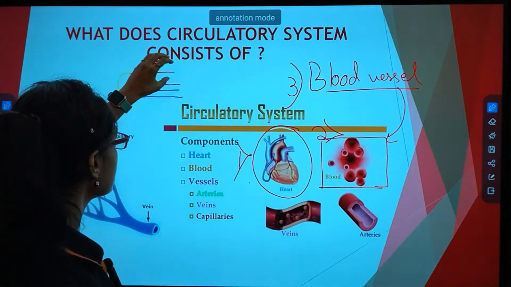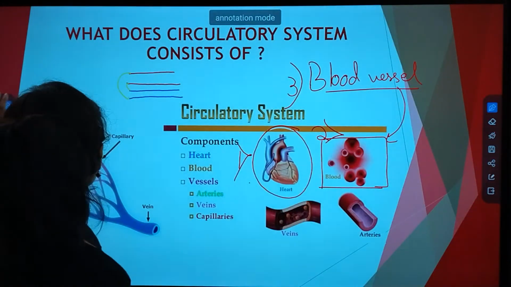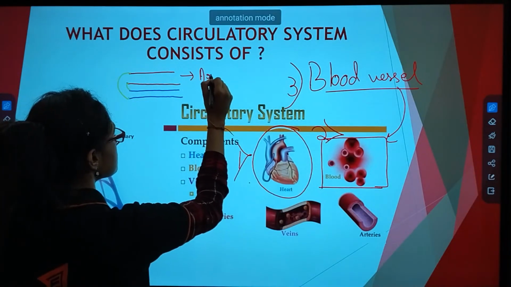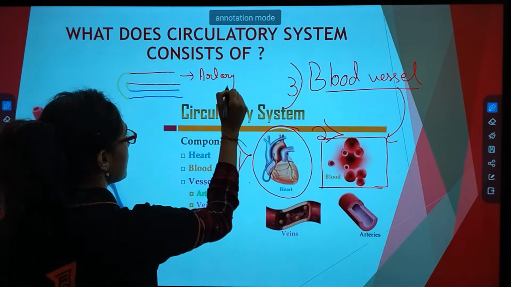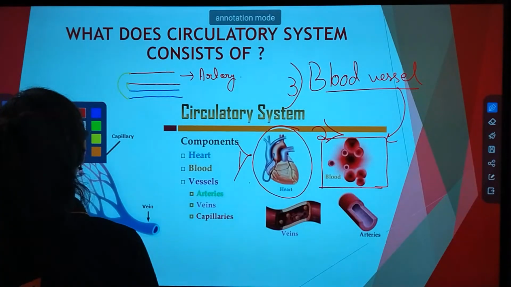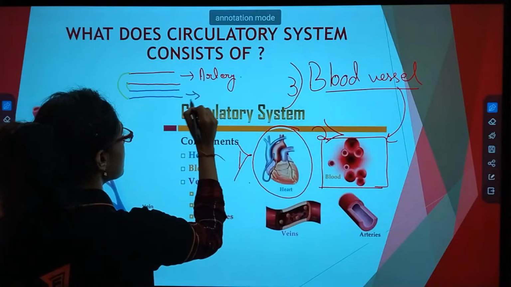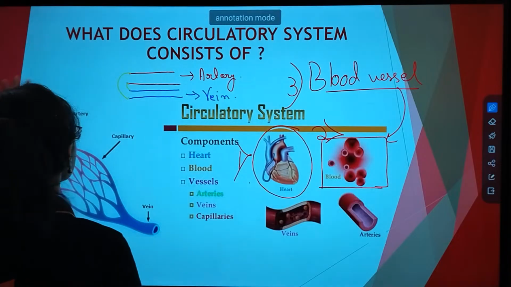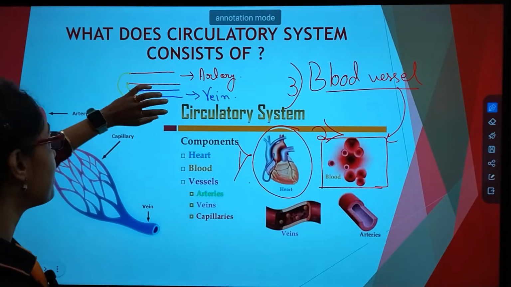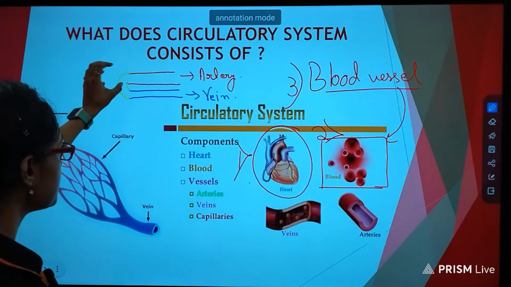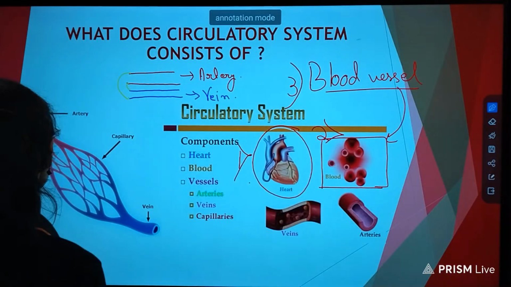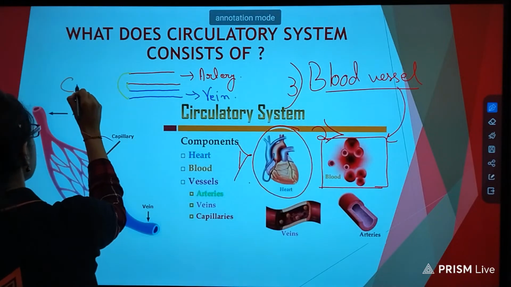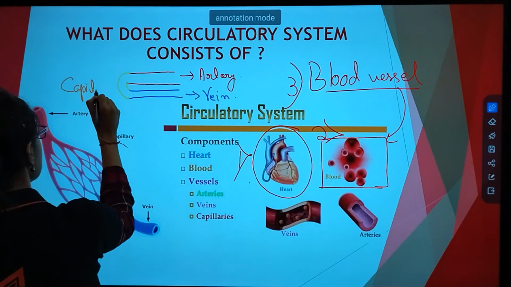The bigger or the largest one or the thicker one is known as artery. And the thinner one is known as vein. And the pipe which establishes connection between this artery and vein is known as capillary.